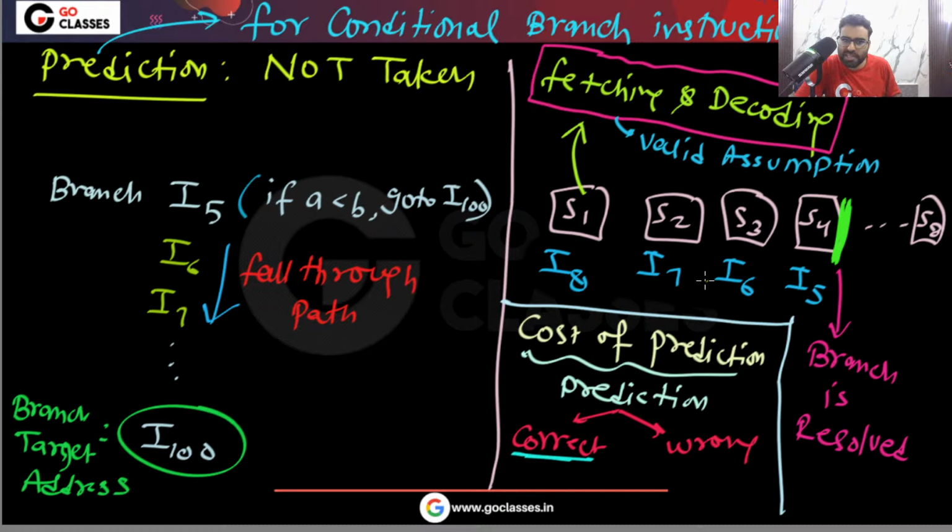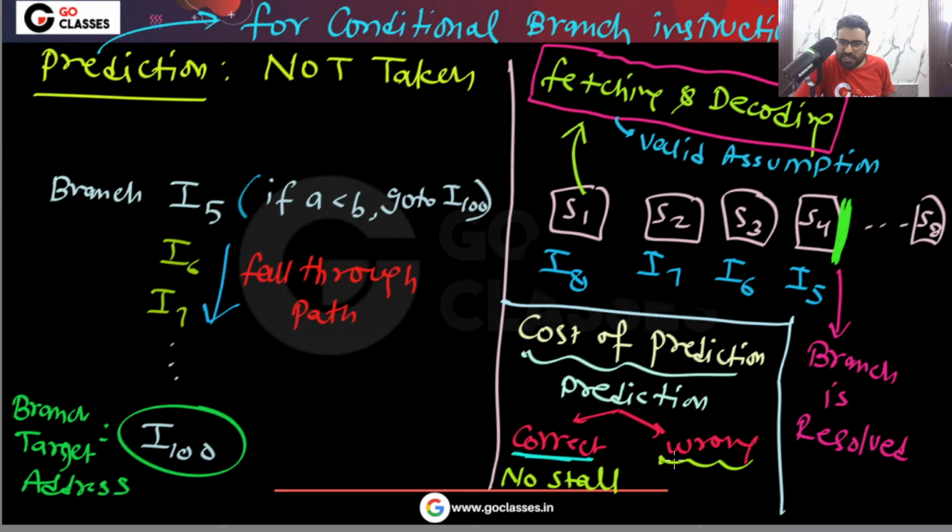If our prediction is correct, it means that the branch is not taken. Means actually we should execute these instructions, I6, I7, I8, and we are already executing them in the pipeline. So here basically there is no stall. Okay, there is no stall here.